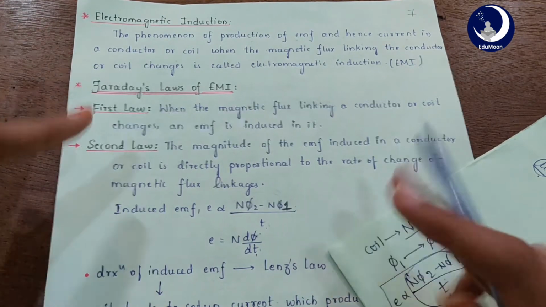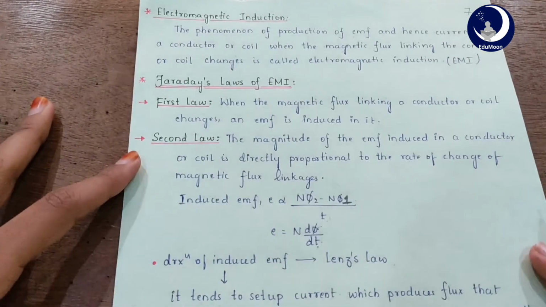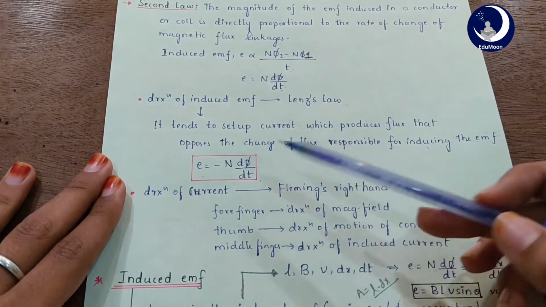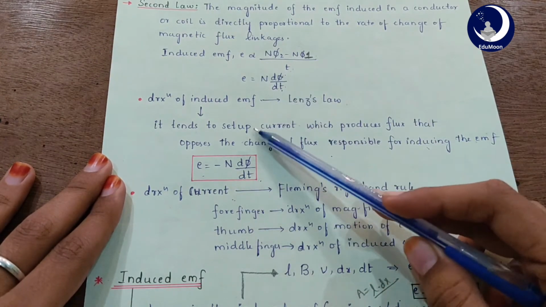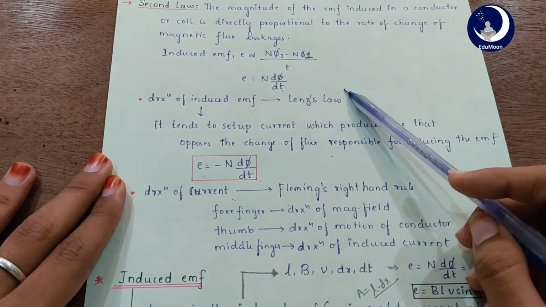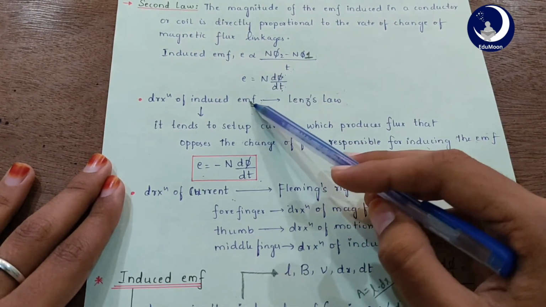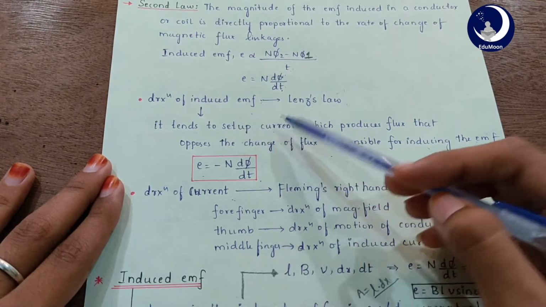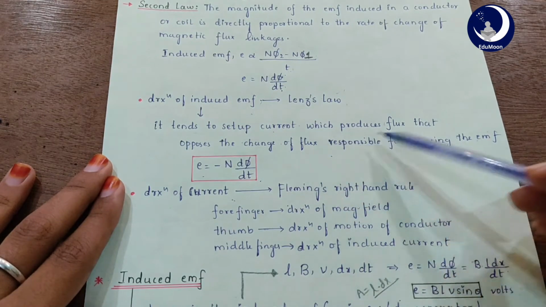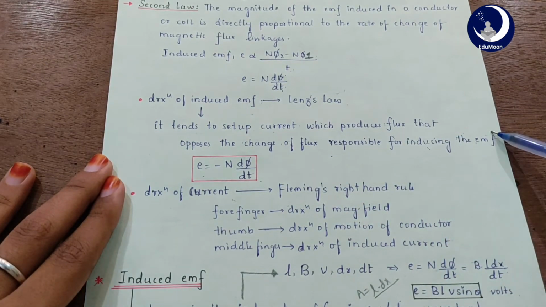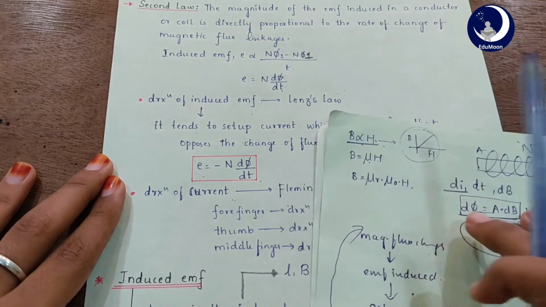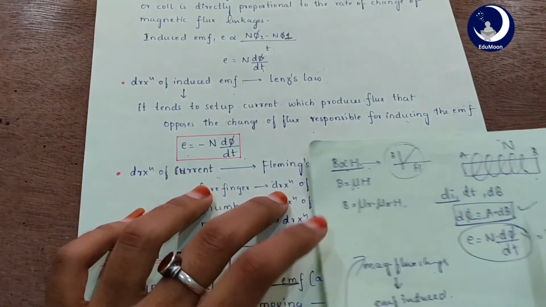Then what about direction? Now, direction of induced EMF and direction of current. First, the direction of induced EMF is determined by Lenz's law. According to Lenz's law, this induced EMF tends to set up a current which produces flux that opposes the change of flux responsible for the induced EMF. Is it confusing? We'll make it simpler.